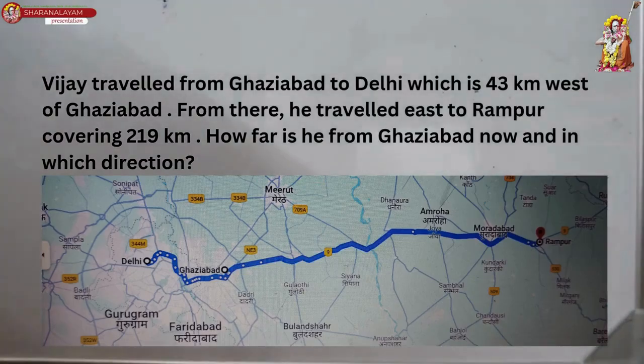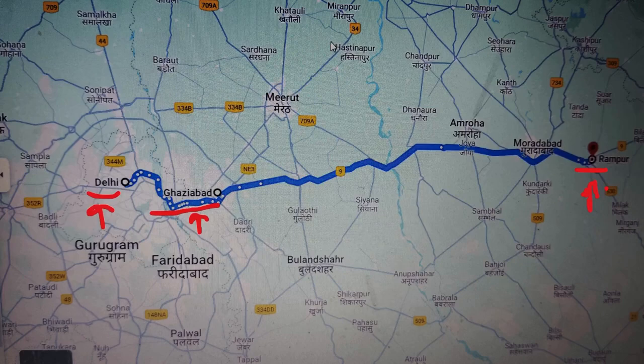Next, Vijay travelled from Ghaziabad to Delhi, which is 43 kilometers west of Ghaziabad. From there, he travelled east to Rampur, covering 219 kilometers. How far is he from Ghaziabad now and in which direction? Similar type of question, but here it is east-west.